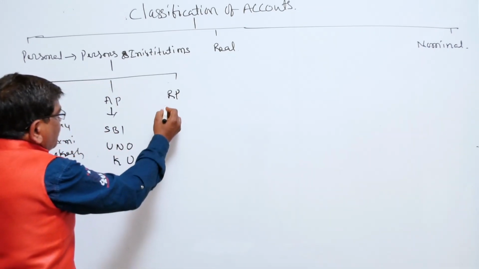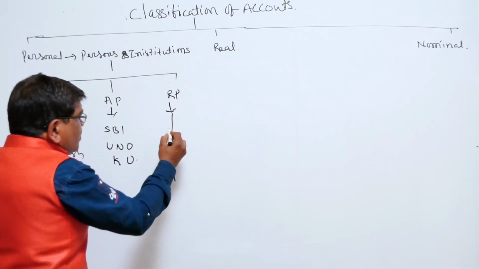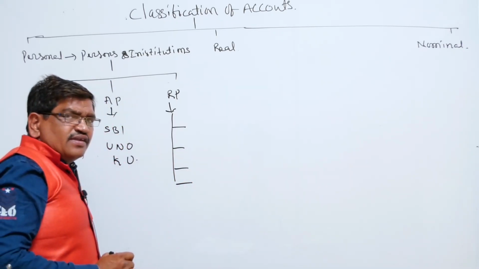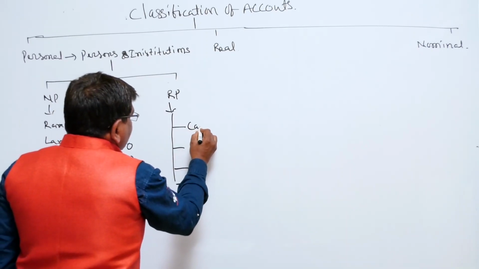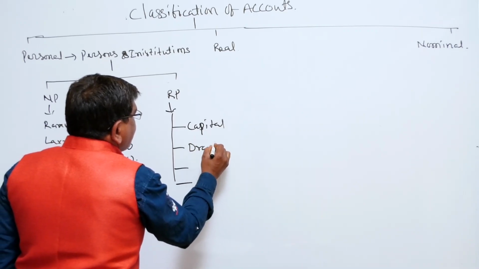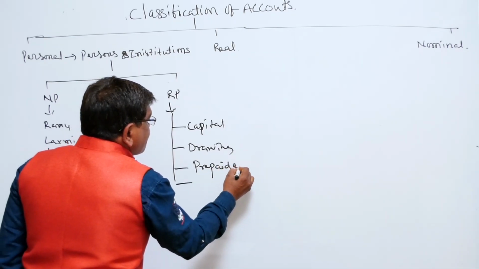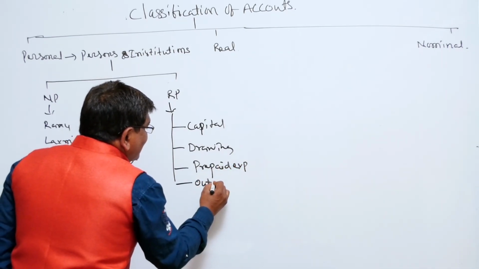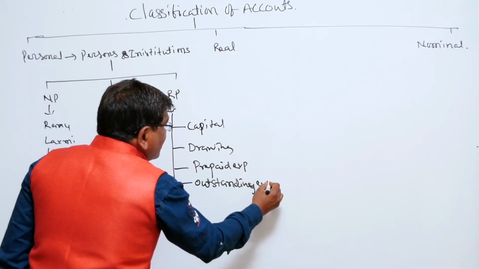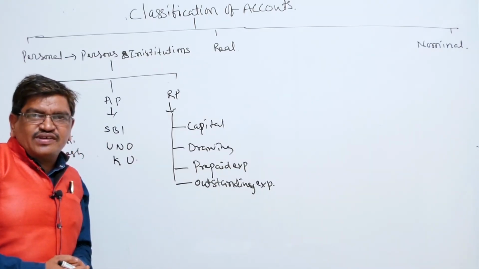Then coming to the representative persons. Representative persons are specified, namely four aspects. Please remember these four aspects: capital and drawings, prepaid expenses, outstanding expenses, which are examples of representative persons.